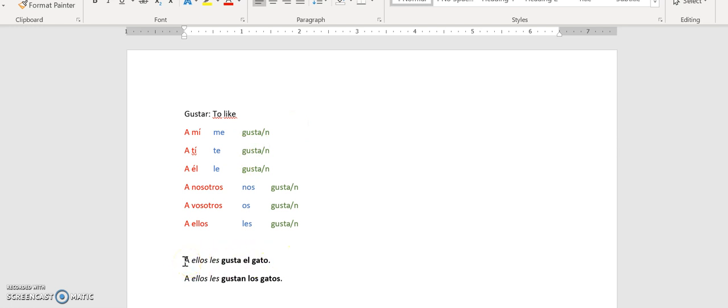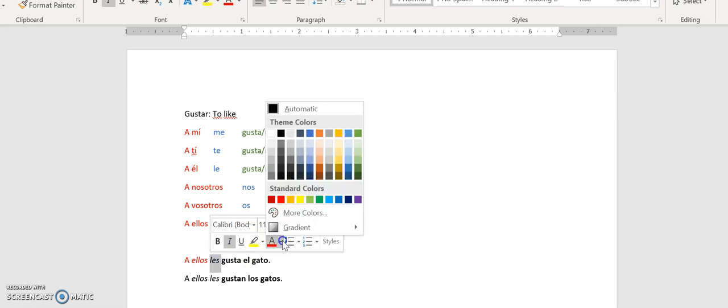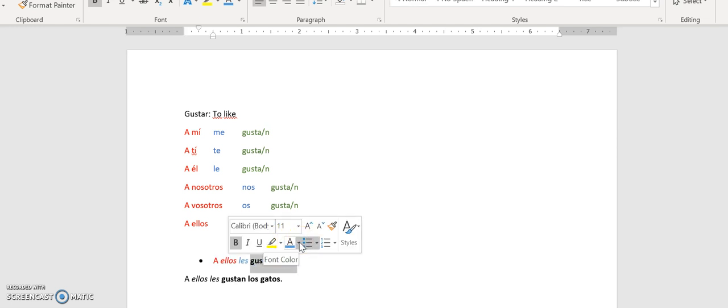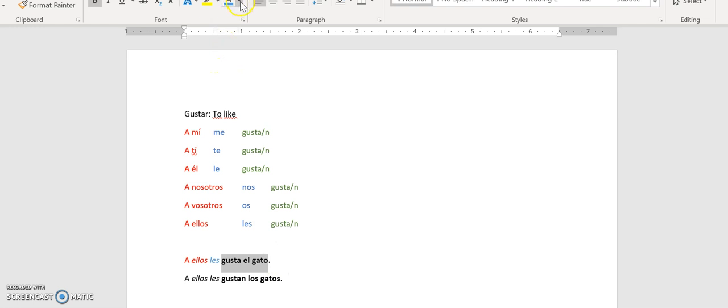So for example down here, a ellos les gusta el gato. You can see we have a ellos, and because we have a ellos, we use les, and then gusta, because el gato is singular. So let me just change the color there so you can see it more clearly. So we have a ellos, les, and since gato is singular, we have gusta.